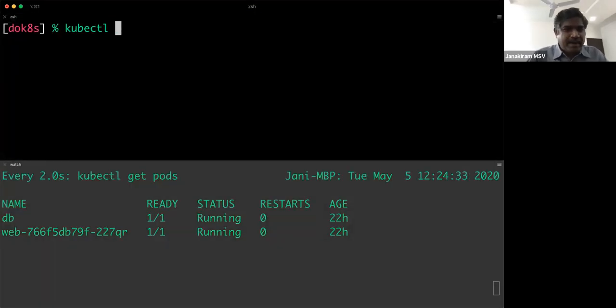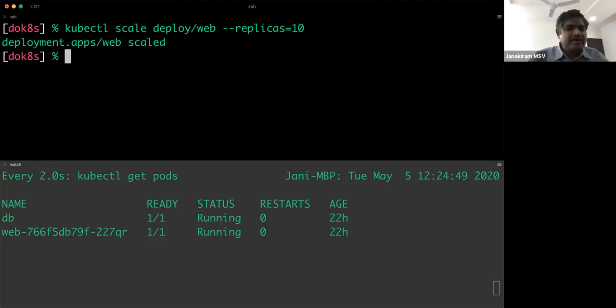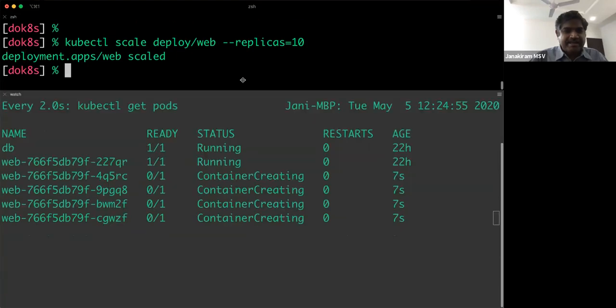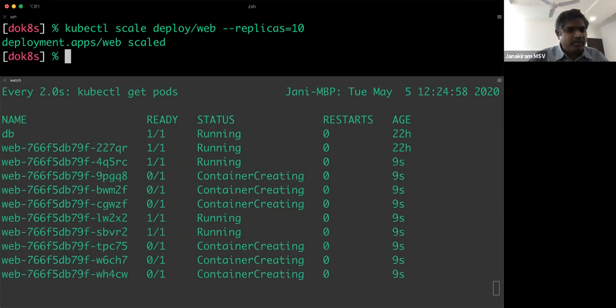Now with just one command, kubectl scale followed by the deployment, which is web, and how many replicas do you want to run? I want to run 10. That's it. One command which will scale your web app from just one pod to 10 pods. Now if you actually notice, the containers are getting created and they are very quickly moving into running mode.